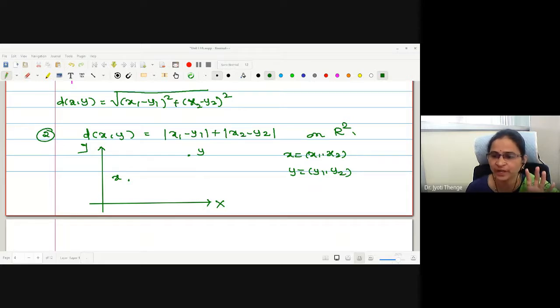Have you done the interpretation of every metric like this? Have you checked how this is going to give us a distance? I think in your BSc course you have checked whether a given d is a metric on the given set or not. Right? No?